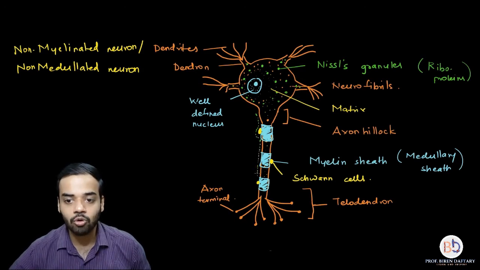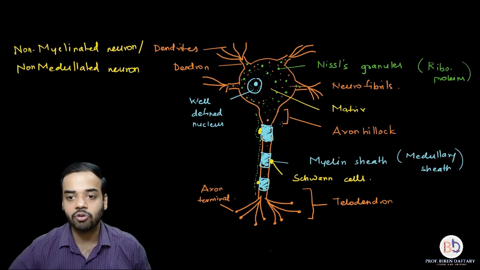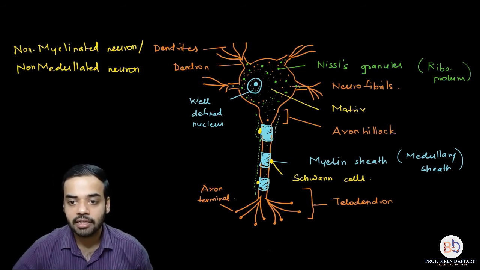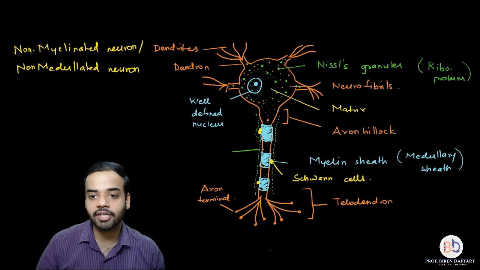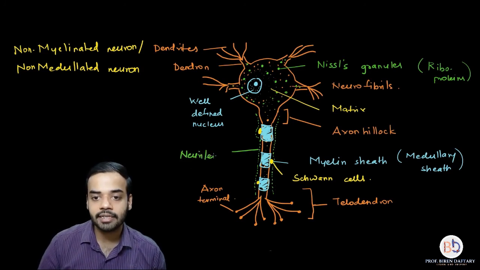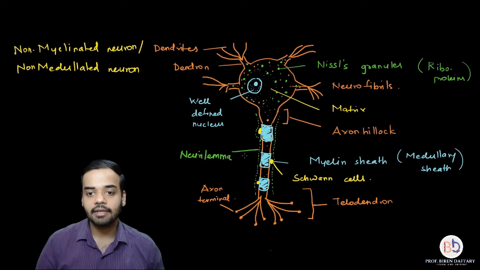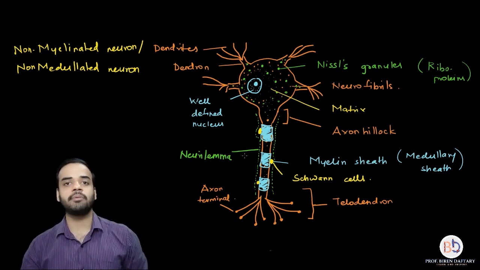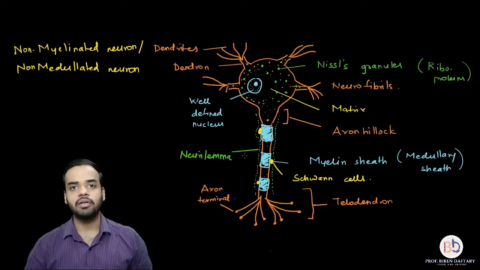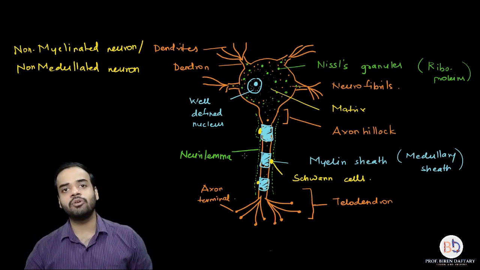It is the outermost covering of the neuron. It is present even outside the myelin sheath. See, a membrane is called a lemma. The plasma membrane is also called the plasmalemma. So the membrane of the neuron is called the neurilemma.